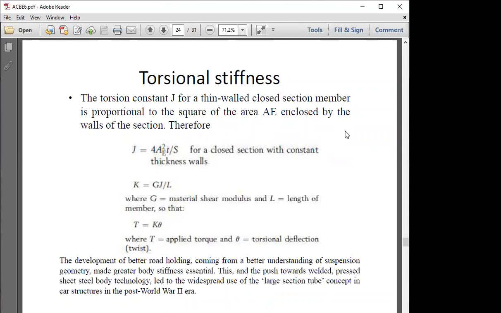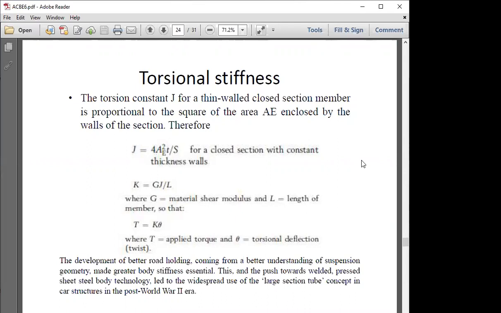We have been concentrating on torsional stiffness. When we started the lecture, we have been concentrating on this factor only, torsional stiffness. So what is that torsional stiffness? We'll say it is K, which is equal to GJ by L, where G is the shear modulus, J is the torsional constant, and L is the length of the member.